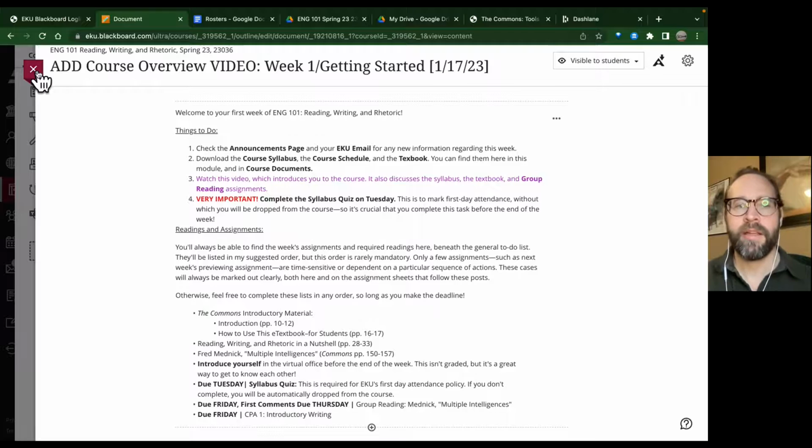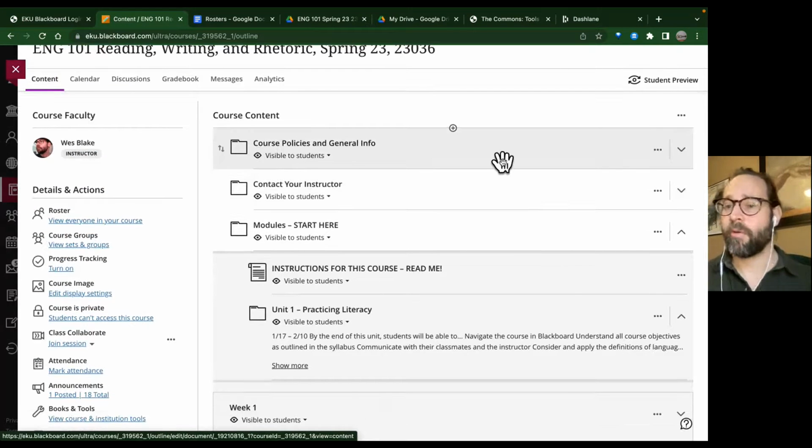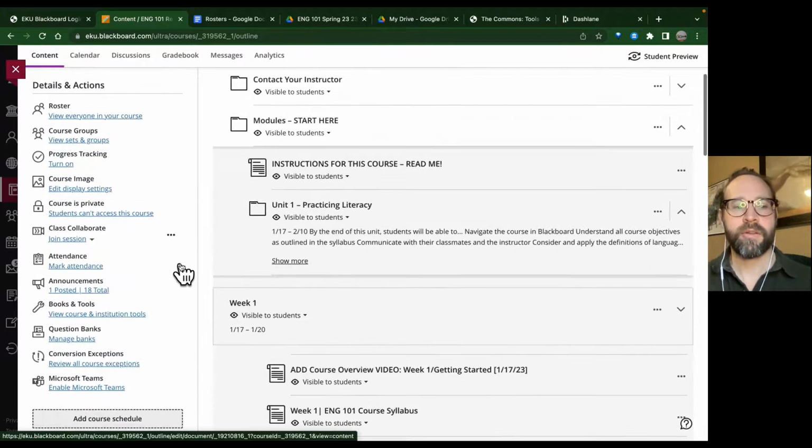Also, another thing I want to add, do keep an eye on announcements. So announcements, as soon as you log into Blackboard, they'll appear for you, but you can also get to them on the left side of your screen.